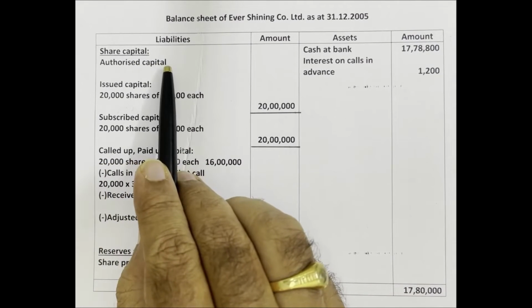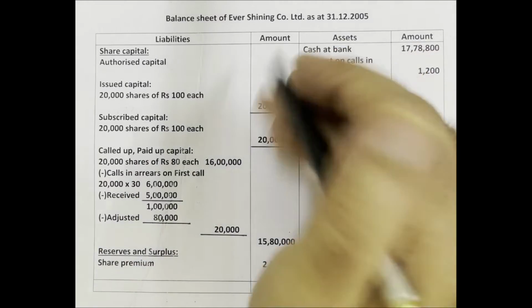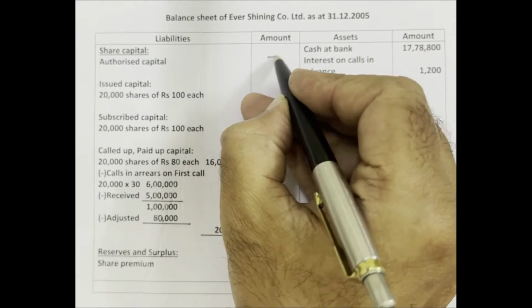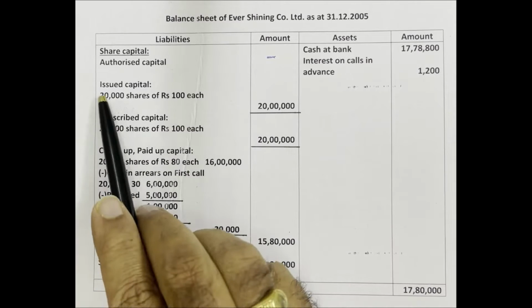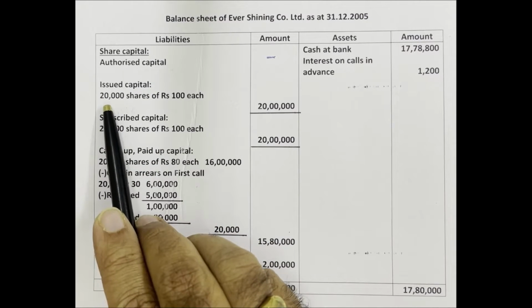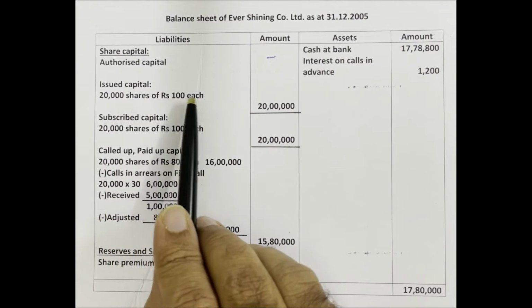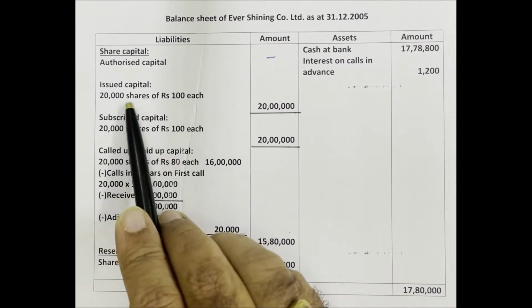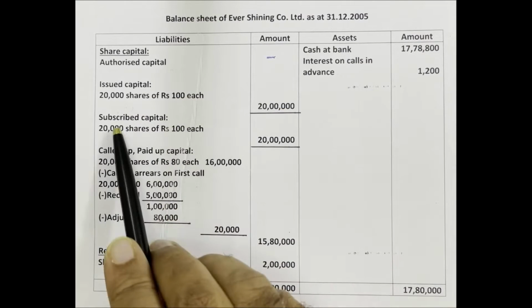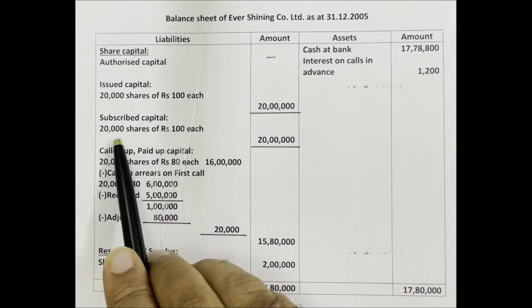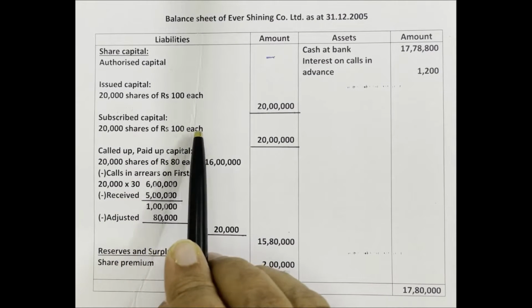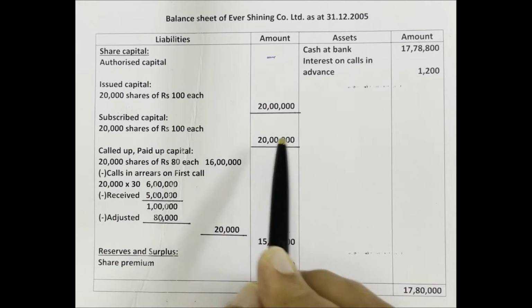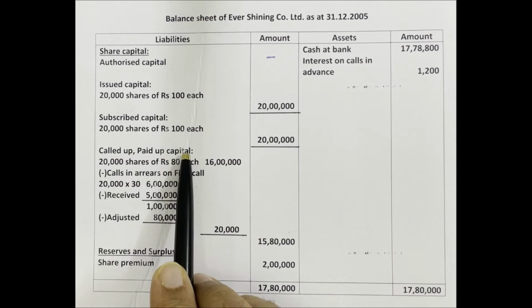First one, authorized capital. In the question, authorized capital is not given, therefore nil. Next, issued capital. The company issued 20,000 shares at the rate of 100 rupees each. So issued capital is 20 lakh. Next, subscribed capital. Same now, 20,000 shares at the rate of 100 rupees each, 20 lakh. Next, called up and paid up capital.